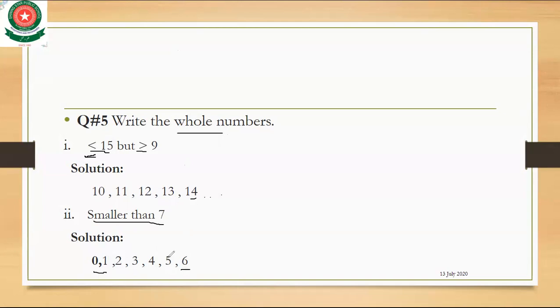Why do we end here at 6? Because you can end with the number which is smaller than 7, and the number which is smaller than 7 is 6. Okay, come to the next slide.